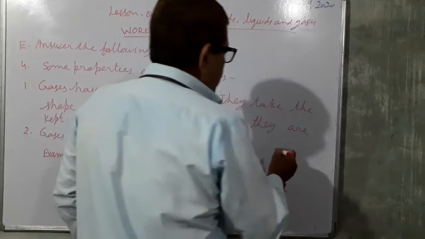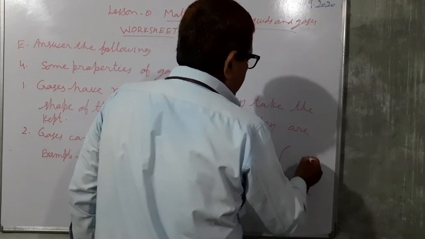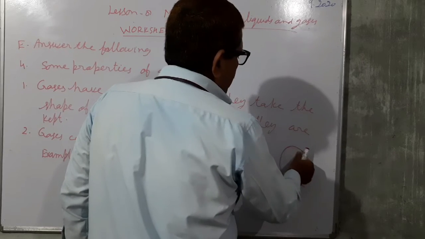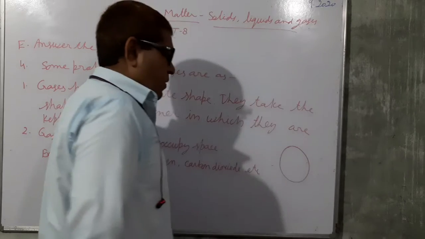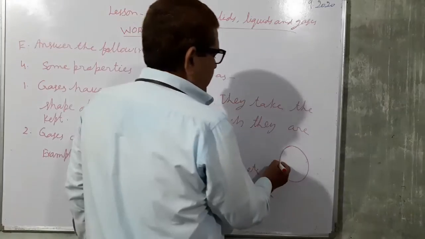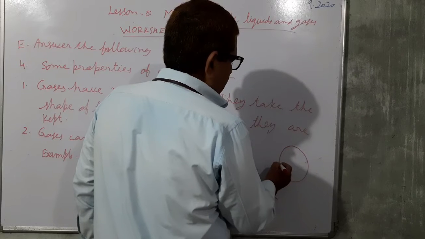Suppose this is a football and you are filling the air into the football from this side.